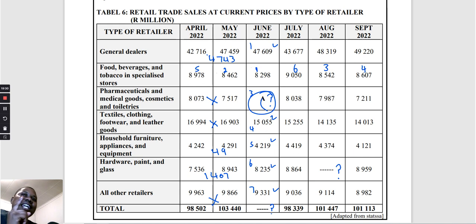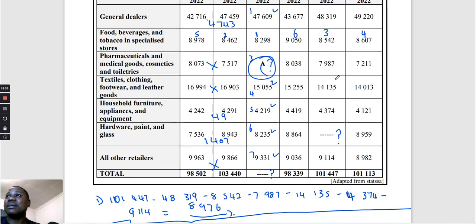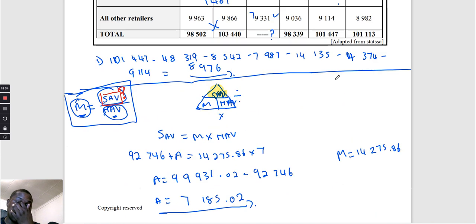But if your data is even, there are 2 numbers in the middle. It means that you don't have a single middle number. You need to calculate it using the 2 numbers that appear in the middle. So if these numbers here are 6, let me show you something.